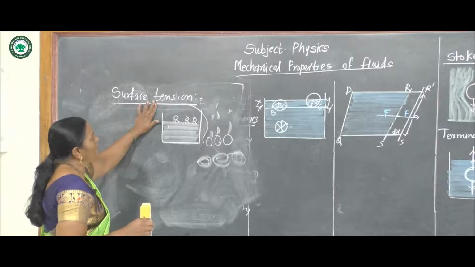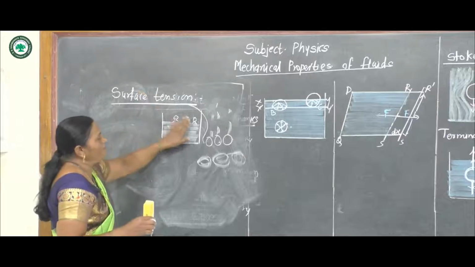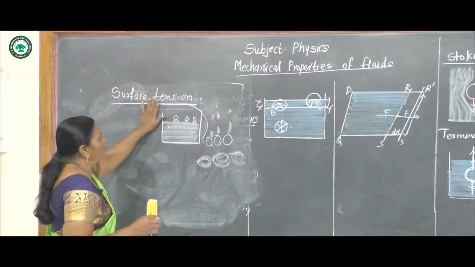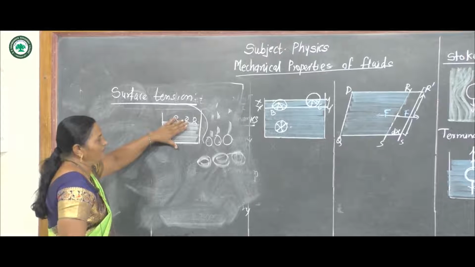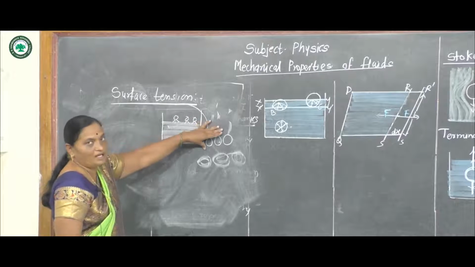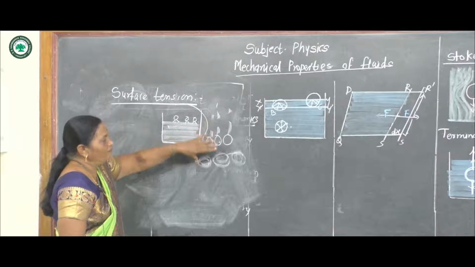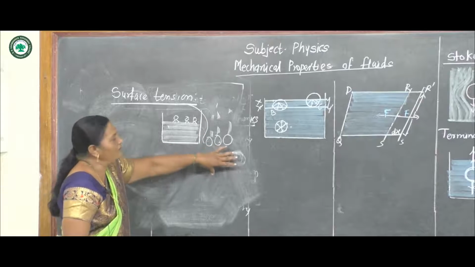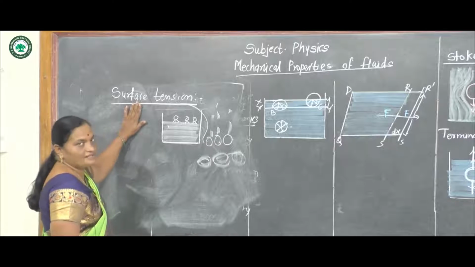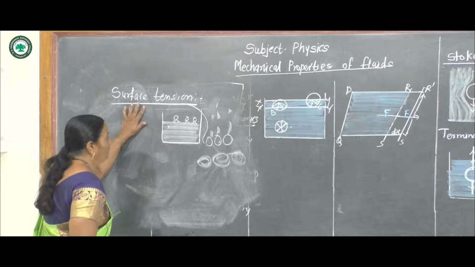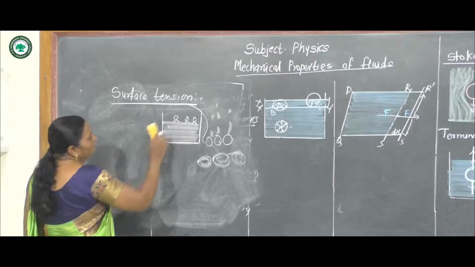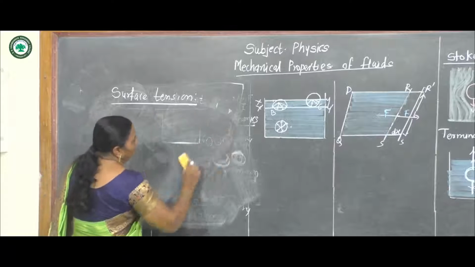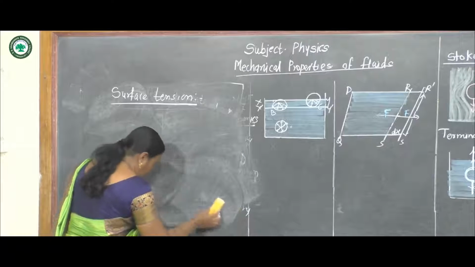See, what is the surface tension? The examples of surface tension are: the spider walks on the free surface, the raindrops are in spherical shape, bubbles are also in spherical shape. These are the examples of surface tension. Now, it is an interesting property of the fluid. Now see, what is the surface tension?